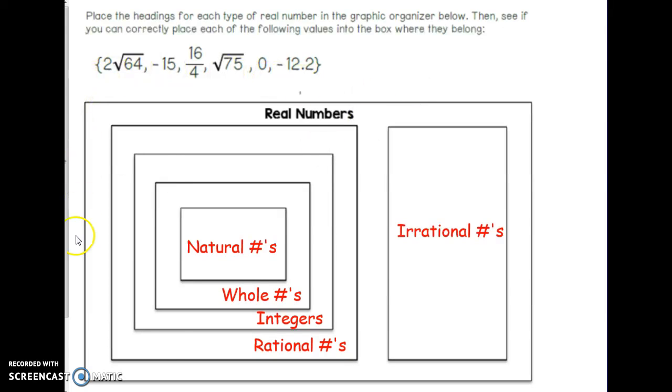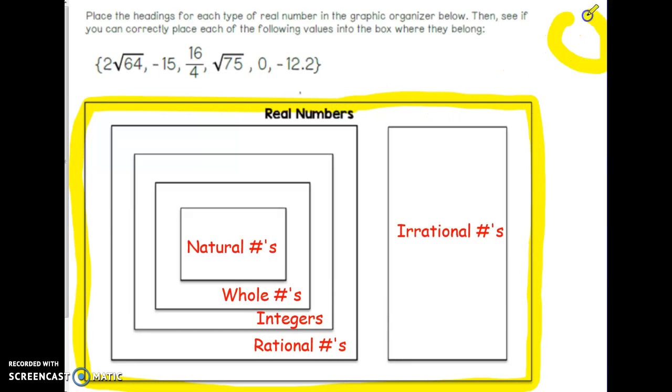So first thing I want you to notice is this big box. This is holding all the real numbers that we could possibly come up with. And by the way, there are numbers called imaginary numbers. They would not be in this set. Imaginary numbers would be like over here in La La Land. You'll learn about imaginary numbers when you get to high school, and they're used for different things. So we focus at this level on real numbers.